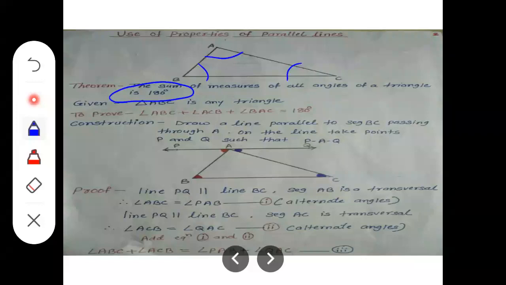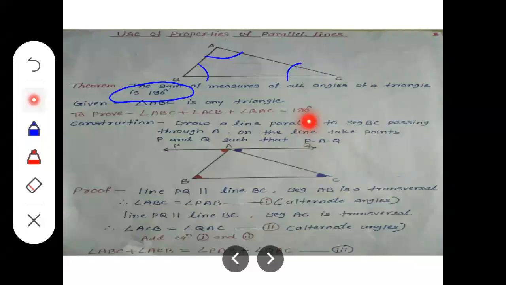So write given for the theorem: triangle ABC is any triangle. And what we have to prove: angle ABC, that means angle B, plus angle ACB, that means angle C, plus angle BAC, that means angle A, equals 180 degrees. Three angles of a triangle measure together 180 degrees. We have to prove it.